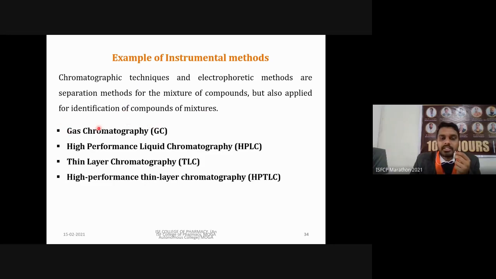So if you have some mixture, you are performing its gas chromatography. At high temperature, your analyte will convert to gas phase. Then it will pass through a column, and you will get separation of your sample. Then you can get different peaks under the chromatogram. Then you will come to know what kind of spectra is present.